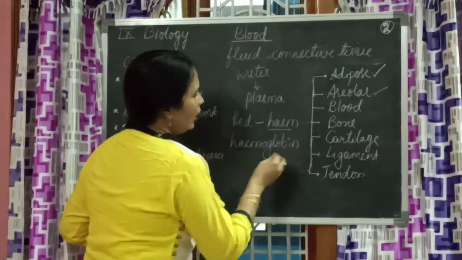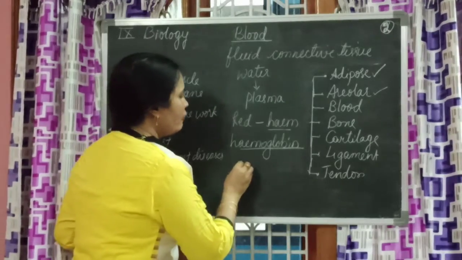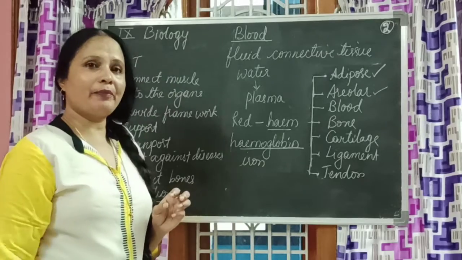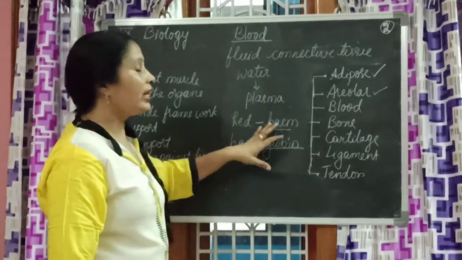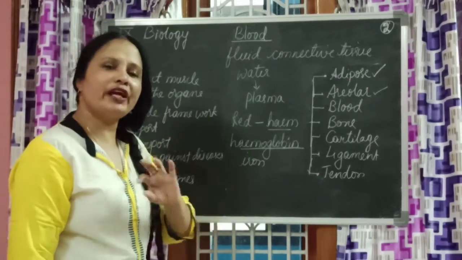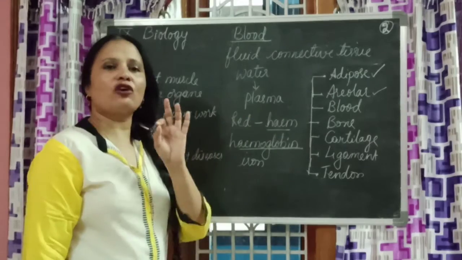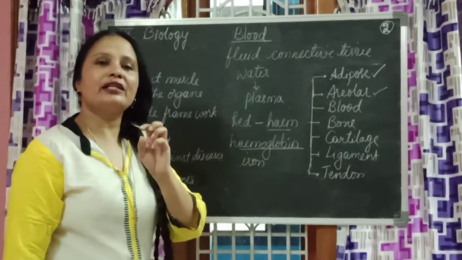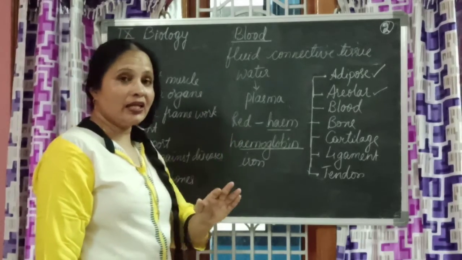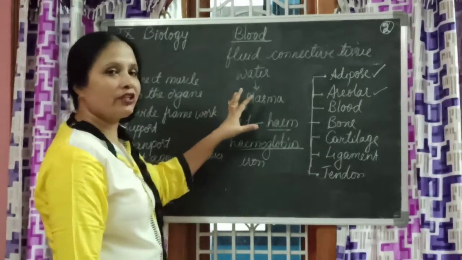Hemoglobin is a pigment, a pigment from iron. And this hemoglobin is what is helping the transport of various things in our body. So that's why your illness or wellness can be described by observing your blood. The illness or wellness of yourself can be decided by observing the blood.